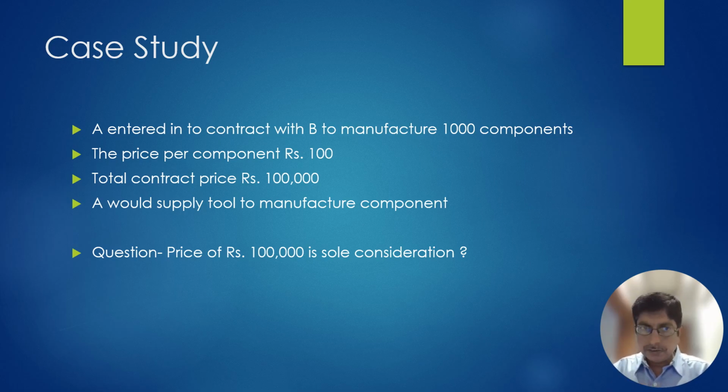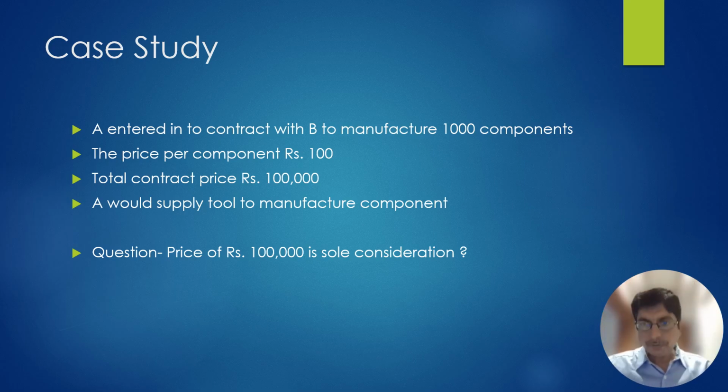In this case, supply of tool by A to B is a condition to the contract. In other words, if A didn't supply the tools, B will say that I can't manufacture because the tool is not available to me to manufacture those 1000 components. So in this contract, the supply of tool is a condition to the contract.